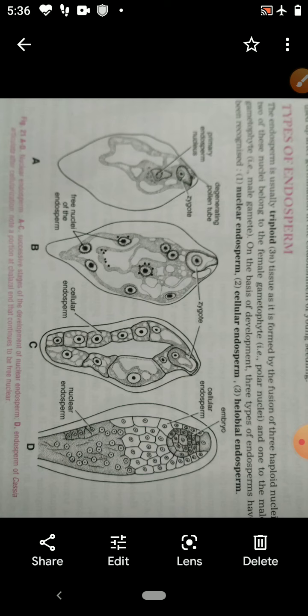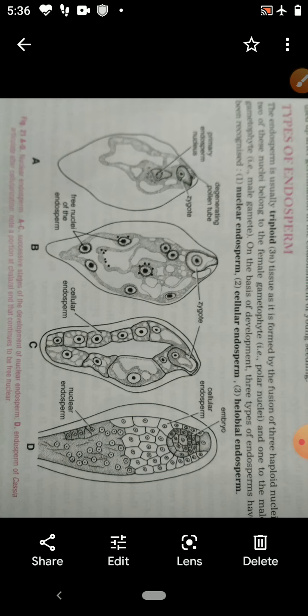First you have to study development of endosperm. You should know what the endosperm is. Endosperm develops from the primary endosperm nucleus.